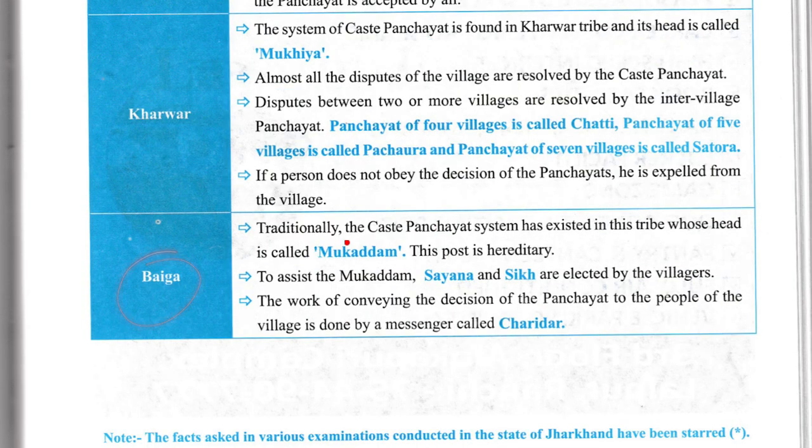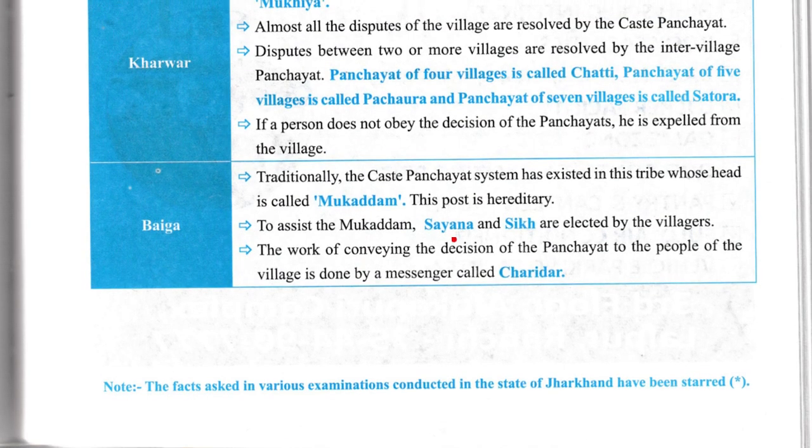Now, Baiga. Traditionally the caste panchayat system has existed in the tribe whose head is called Mukaddam. The post is hereditary. To assist Mukaddams, six Sanyas are elected by the villagers. The work of conveying the decisions of the panchayat to the people of the villages is done by a messenger called Charidar.